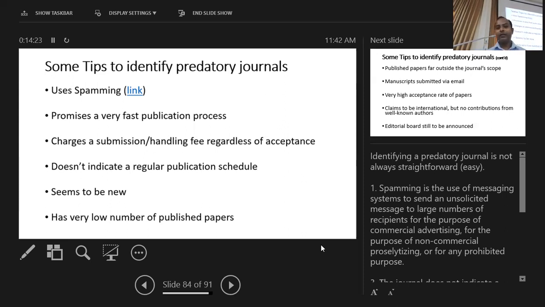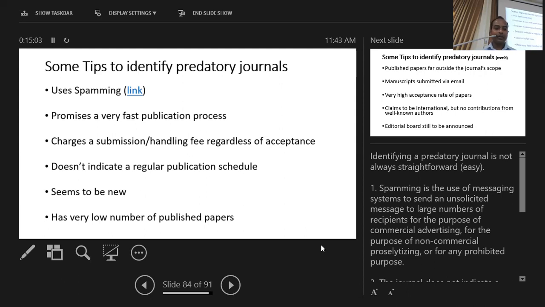and sometimes they will charge a submission fee. Usually in an open access journal, if there is an APC, you pay after the peer review, once it is accepted, because for the peer review there is usually no charge, since the peer reviewers are doing it for free. But this kind of journal can even ask for a submission charge. So if you want, you can keep this as a checklist to check whether a journal has these qualities. Then it will be helpful for you to identify a suspicious or possible predatory journal.